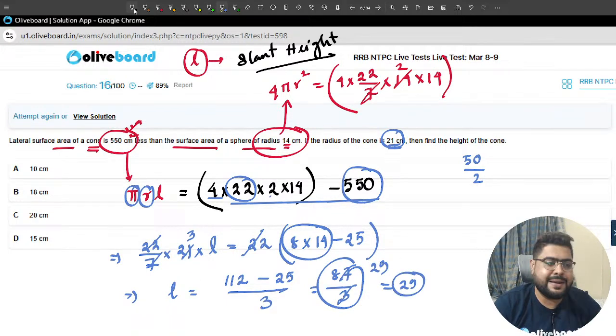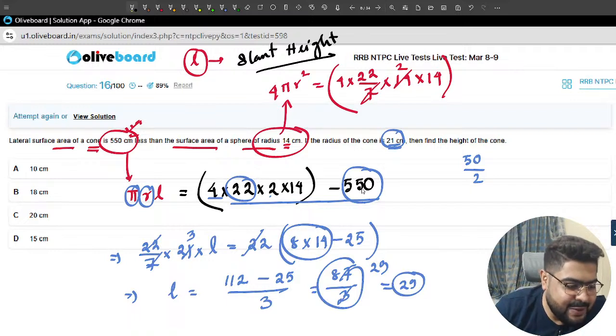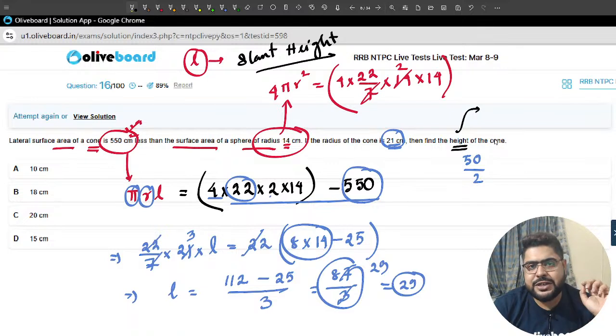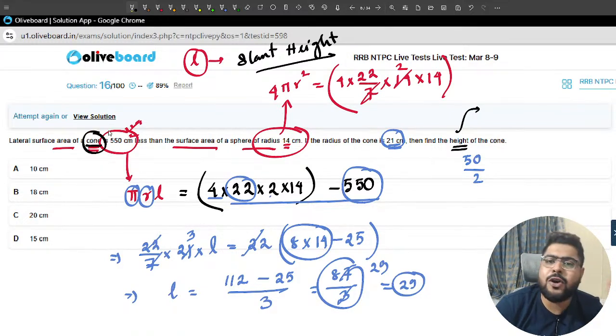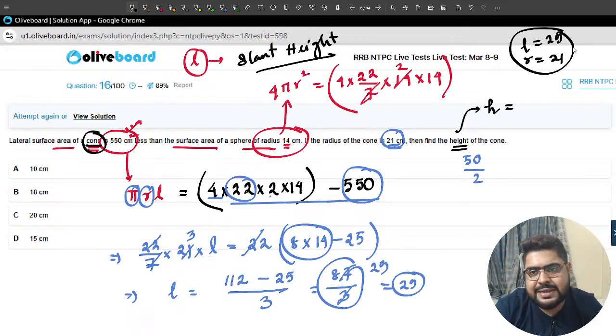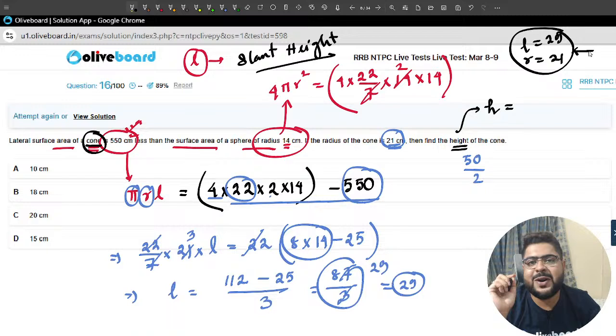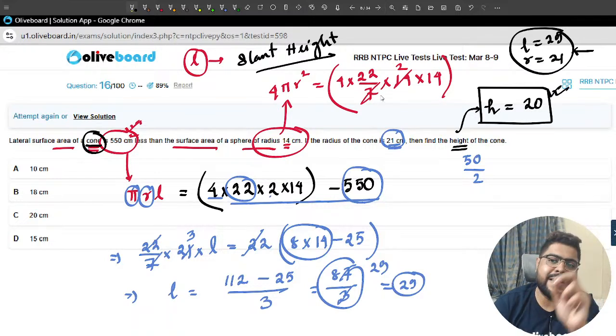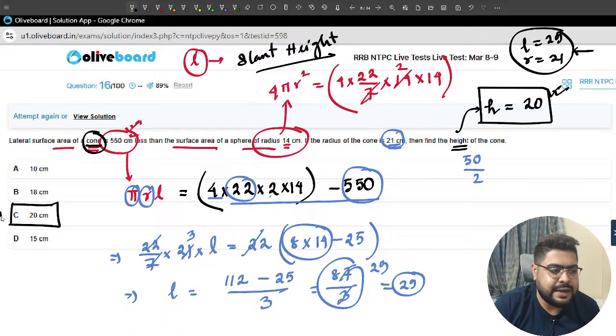But sir, they are not asking for L. What they are asking for is the height. Remember L, R and H: in any cone, they always form a right angle. So H will be... just wait a second. R I know is 21, L I know is 29. I am getting a feeling of a Pythagorean triplet. Can anyone tell me, you don't need to calculate this, it has to be 20, because 20, 21 and 29 are Pythagorean triplets. It is 20.